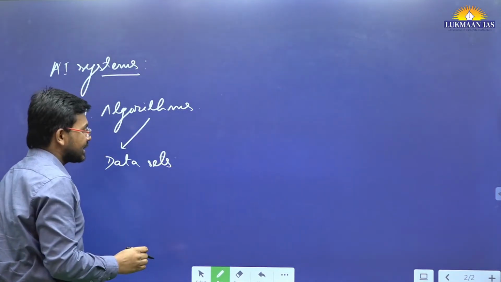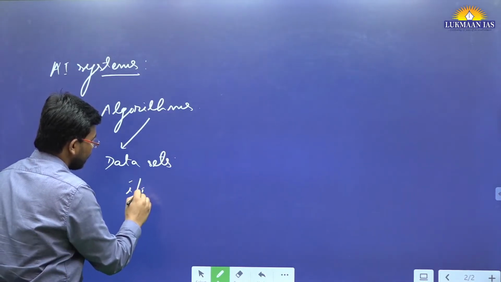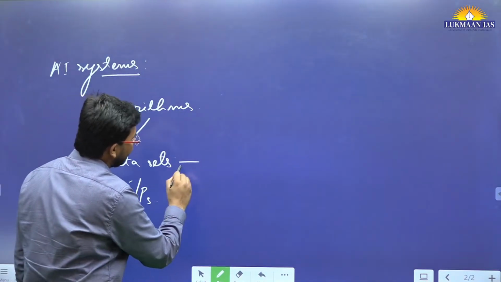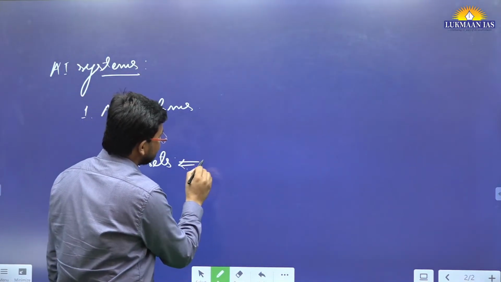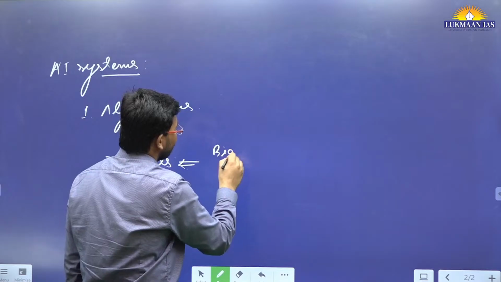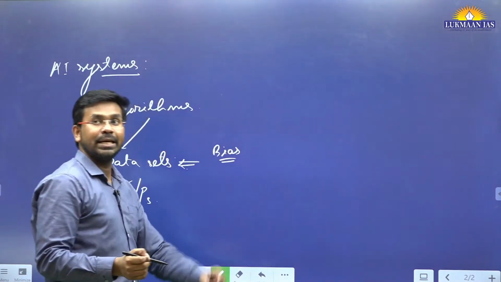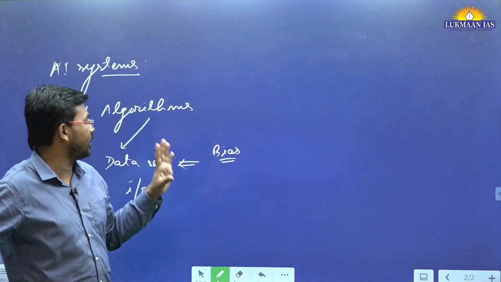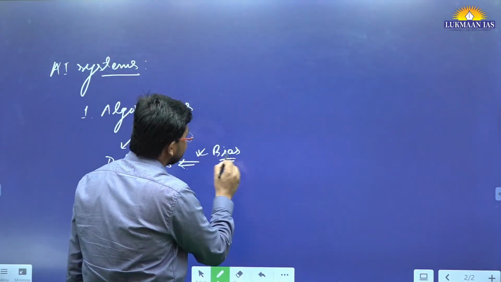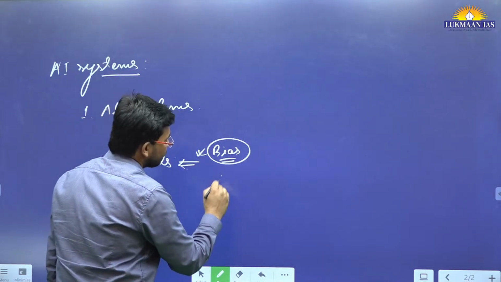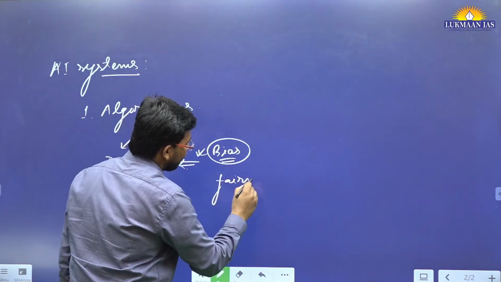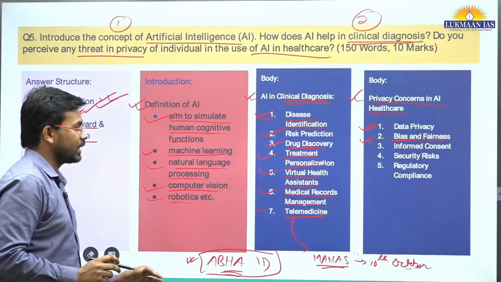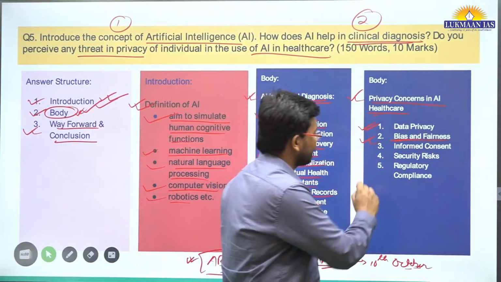Data sets are given as inputs in the AI systems, and these data sets may have some kind of bias. It depends on what kind of data sets we are training the AI system with. These data sets themselves can be biased, so bias and fairness can be a concern related to AI systems.